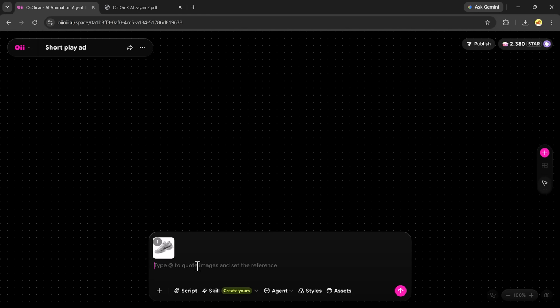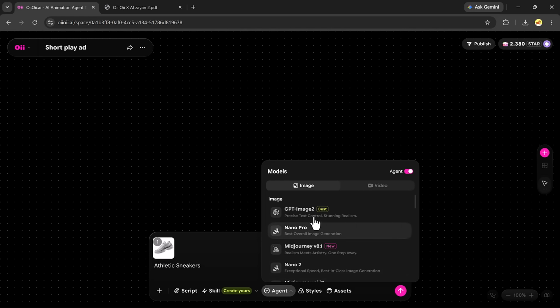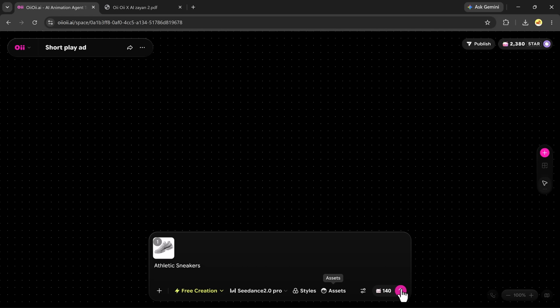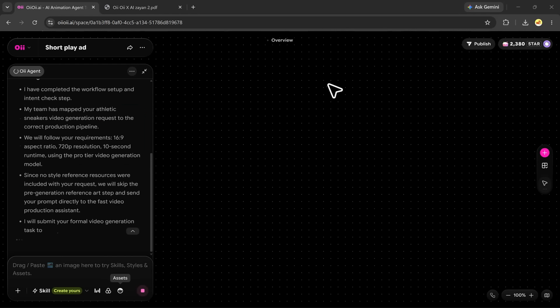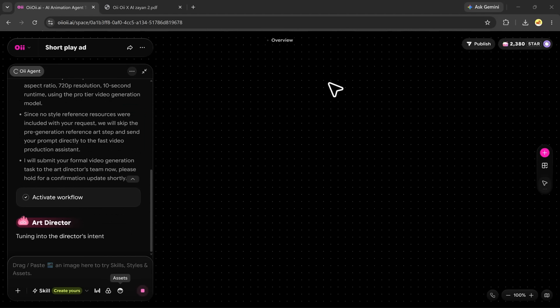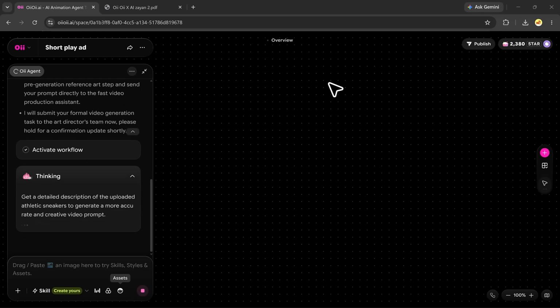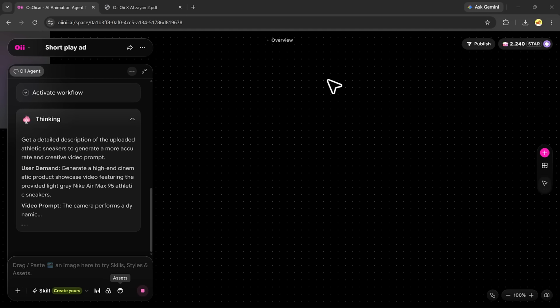After selecting the skill, OiiOii guides you through the production process step by step. First, enter the product name and upload the product image. Next, add the key selling points you want to highlight. Then, select the language and the preferred video duration. After that, you can choose or upload a model and select the scene or environment for the advertisement.